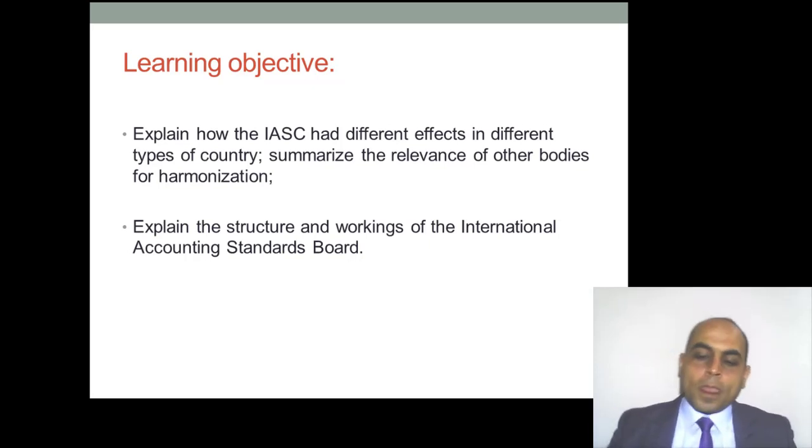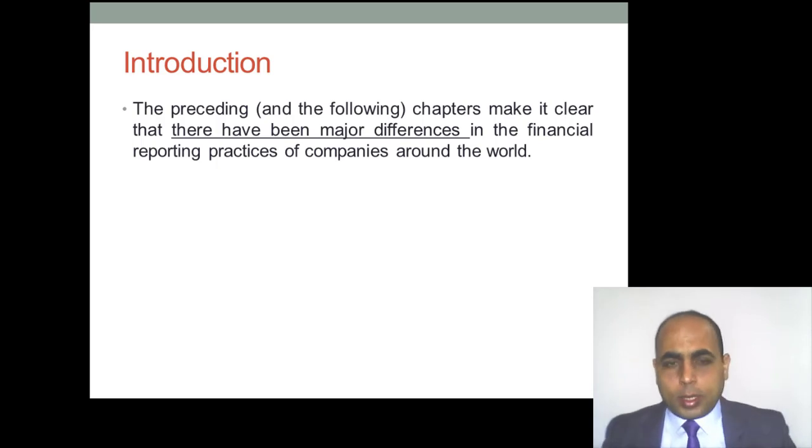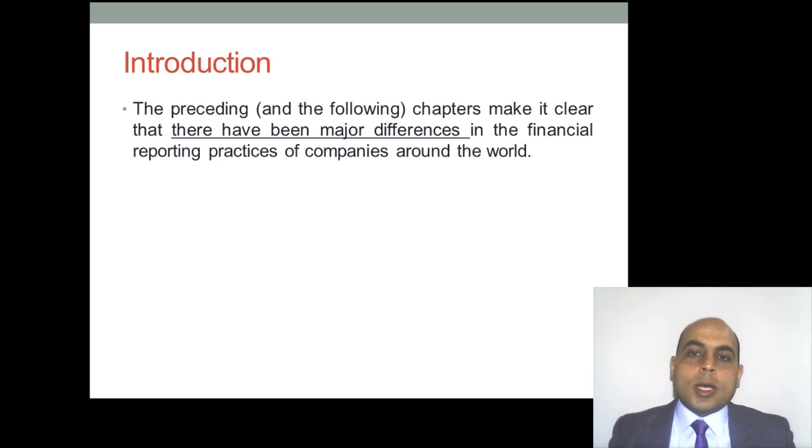Let us start with the introduction of this chapter. Now, as you know, we discussed this point that I'm going to clarify in the coming minutes. We discussed the differences of accounting treatment around the world. Because of globalization, as we discussed in chapter 1, the accounting environment around the organization has different variables that affect the accounting report.